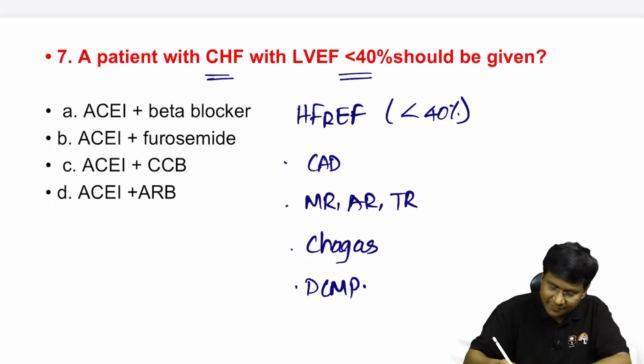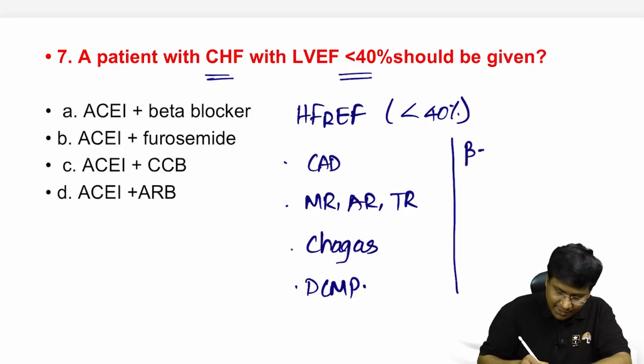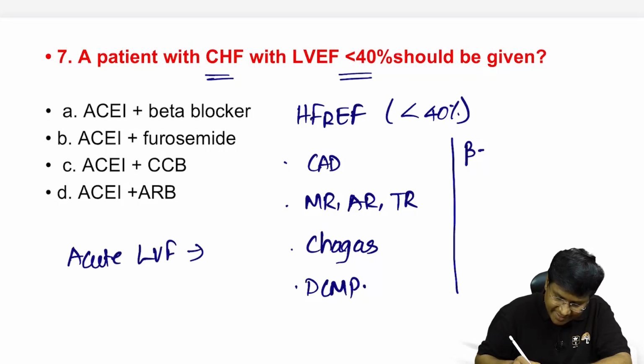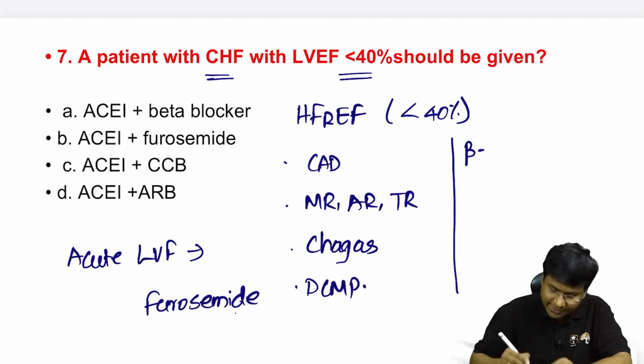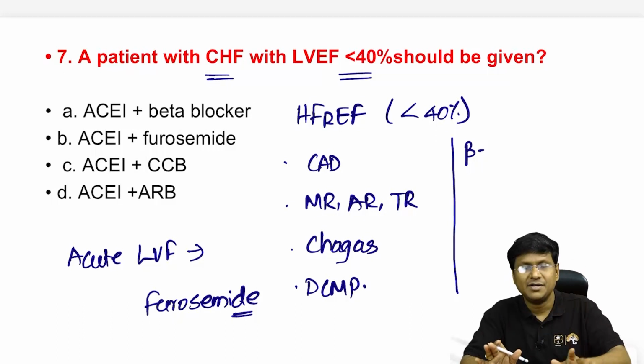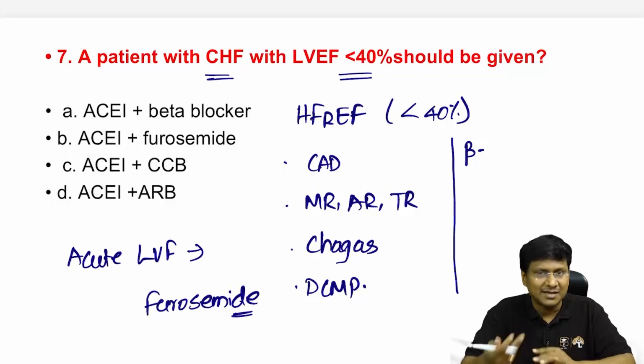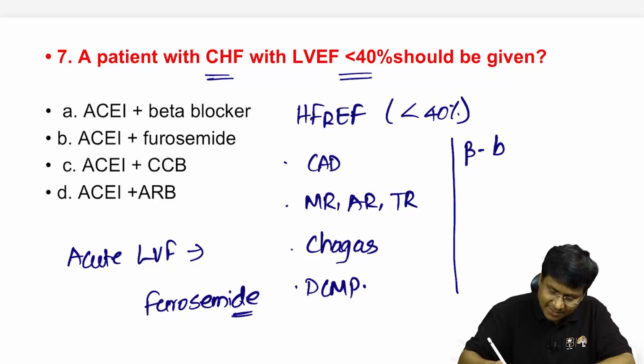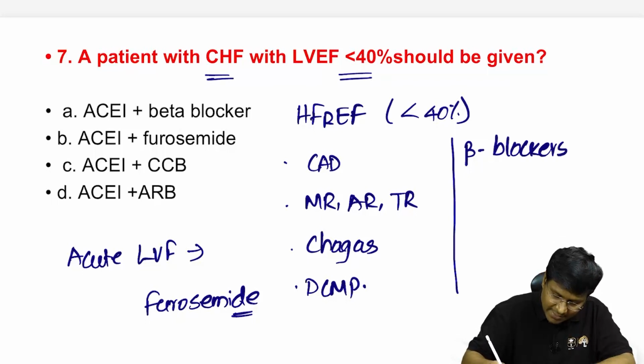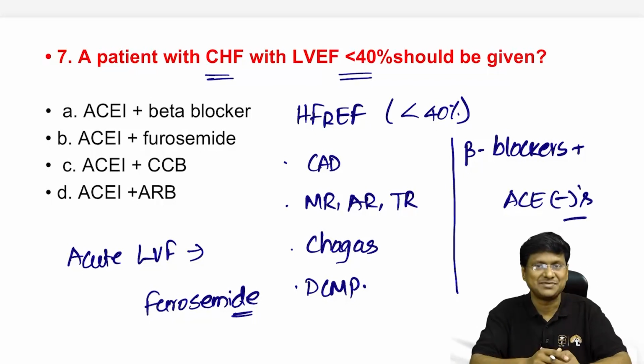In patients with HFrEF, the important drugs are beta blockers. In acute cases of left ventricular failure, there will be pulmonary edema, where you should give furosemide. In acute left ventricular failure, you should give only furosemide. We don't give ACE inhibitors or beta blockers. Only when you clear the pulmonary edema do you give beta blockers and ACE inhibitors.